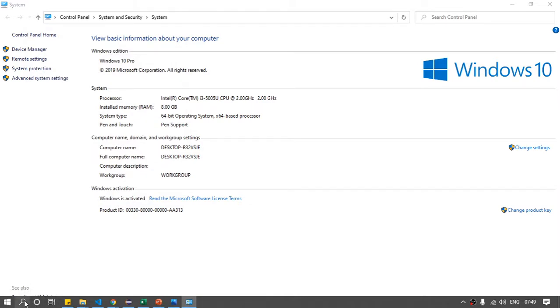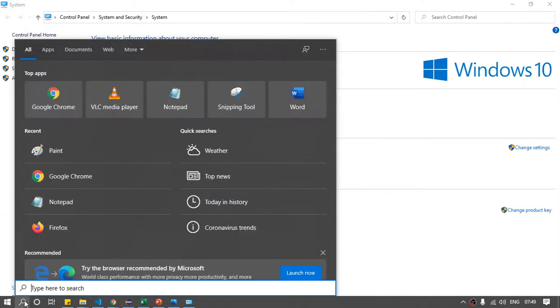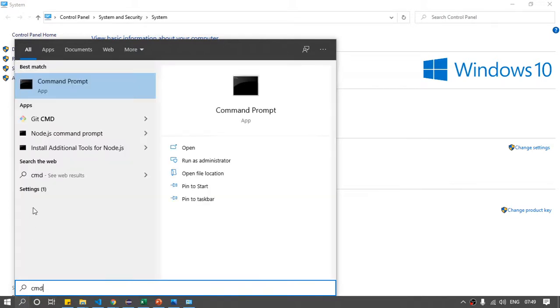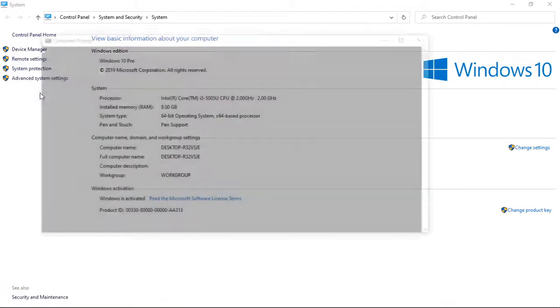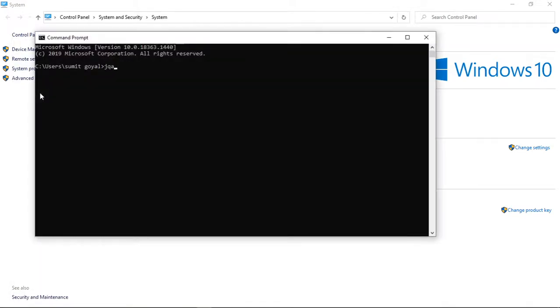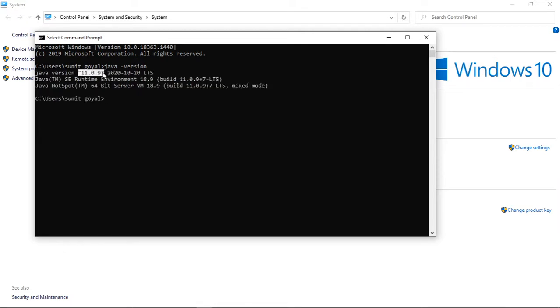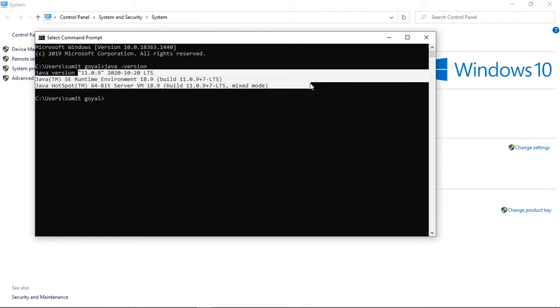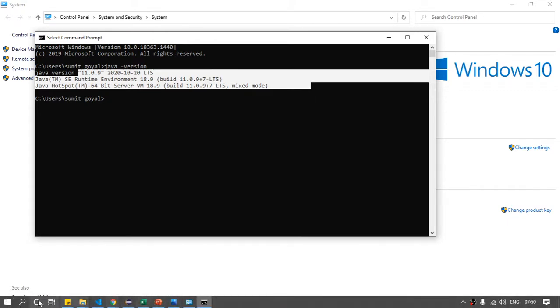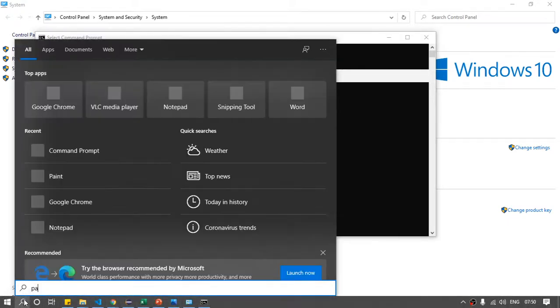After doing this, how can you be sure that Java is successfully installed in our machine? Go to command prompt and type java -version, right? So it is saying that this is the Java version I'm using, which means our Java is successfully installed in our machine. So this is the first thing you have to do. This part is clear to everyone, how to set up Java.